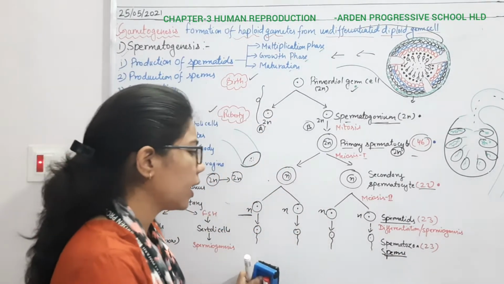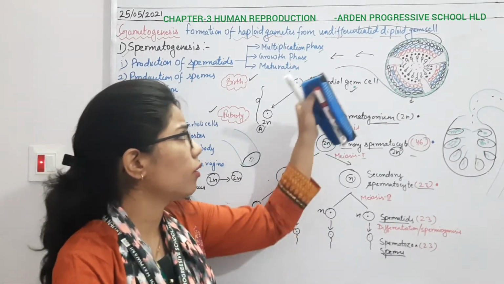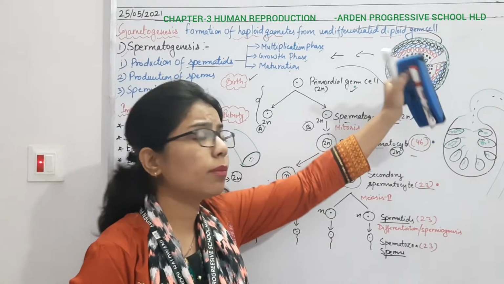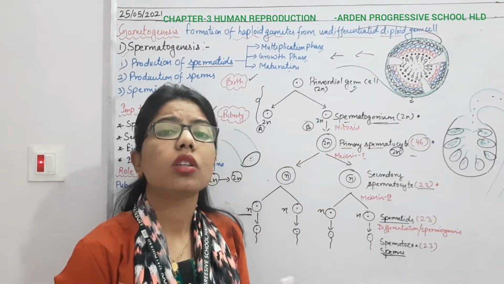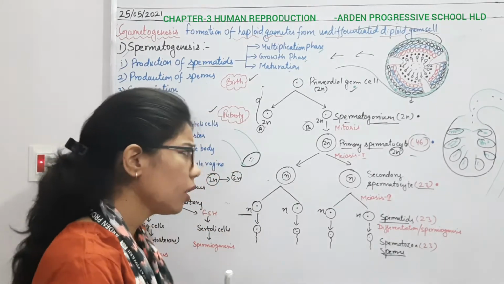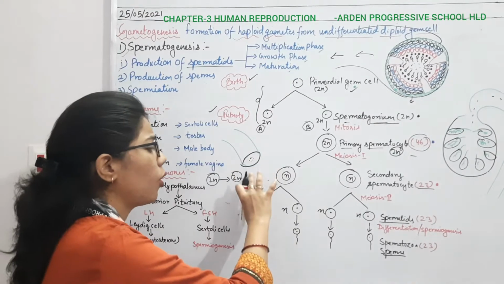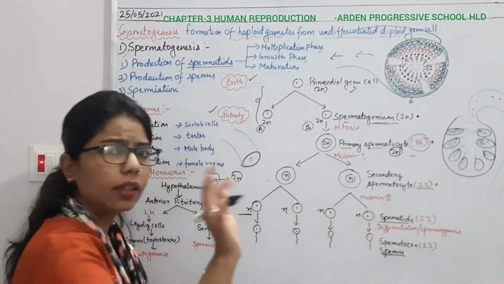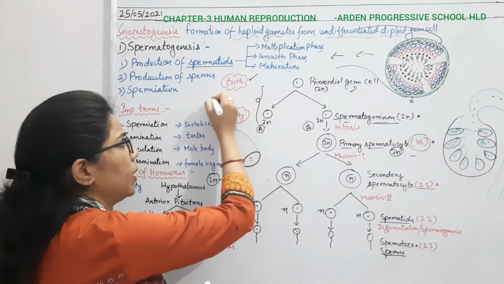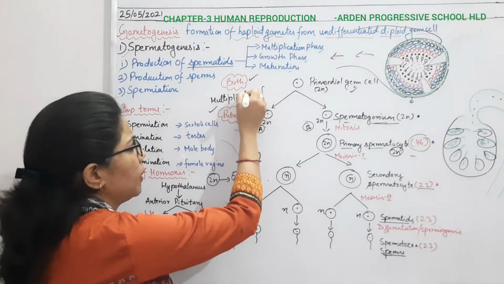So what we are getting here is so many spermatozoa. You can imagine, from one cell we are getting so many, and if we have this many cells in the seminiferous tubule, how many millions of sperms we can find from here? What I mean to say is that in the whole process, up to the formation of spermatids, there are three different steps. What is the first one? It is the multiplication phase, which is happening here, because the number is going to increase here.